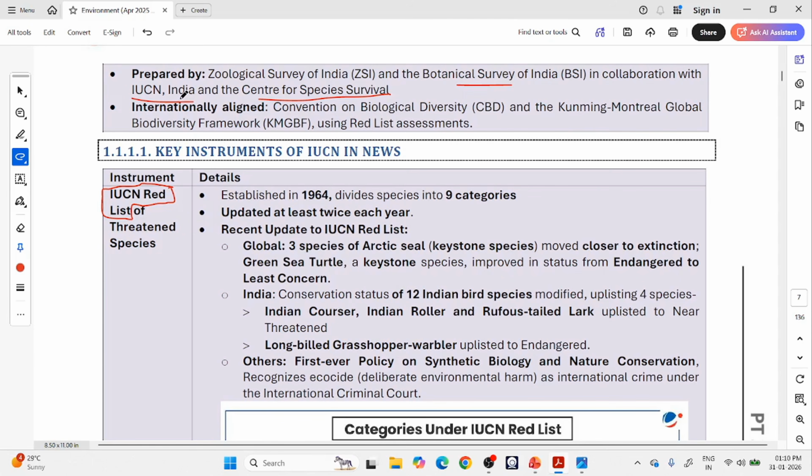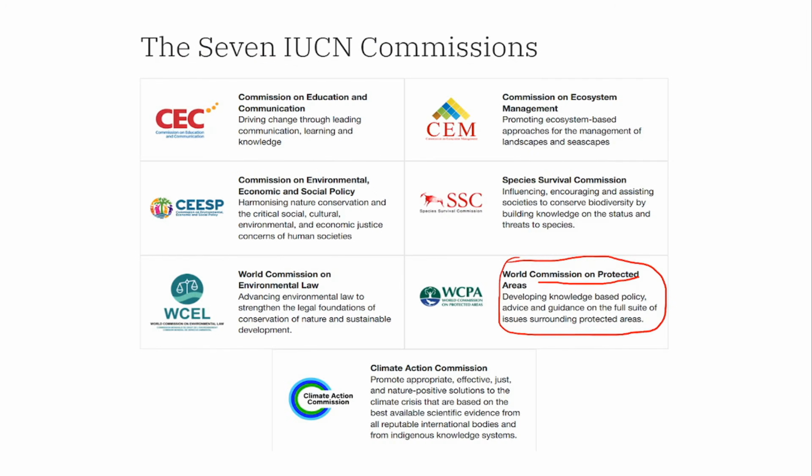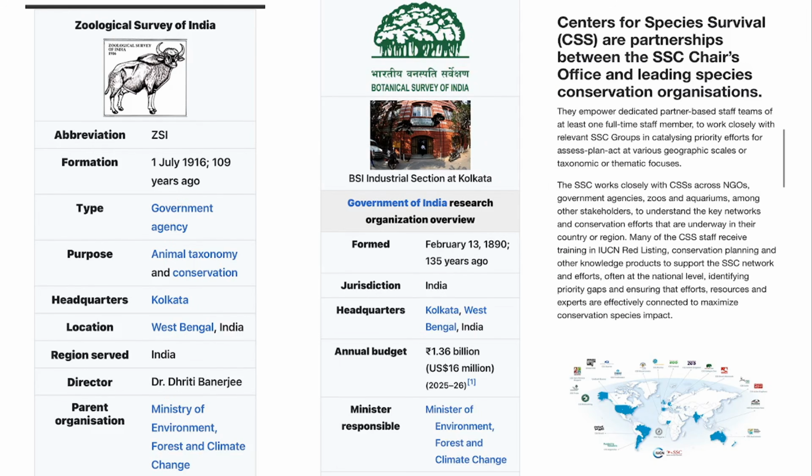Now whenever you see a body like Zoological Survey of India in the news, just go and read a brief about it, basic facts about it. Then it will be covered in prelims. Like you can see here, what is the Zoological Survey of India? It was formed in 1916. Its purpose is research on animals and conservation of the animals in India. It is in Calcutta and it is under the Ministry of Environment, Forest and Climate Change.